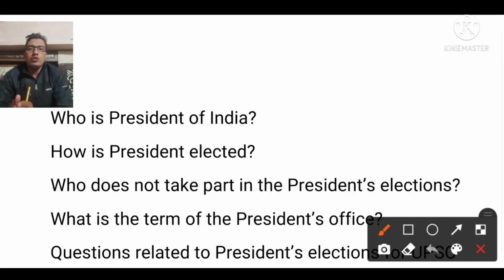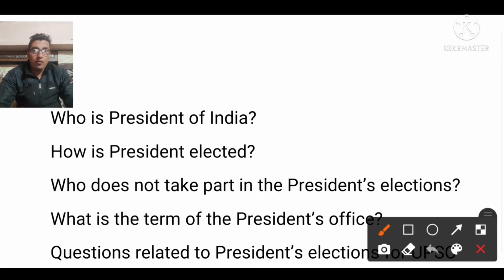If we separate the judicial power from the legislative power, then whatever residue is left is called executive power, and it is the responsibility of the president to maintain all those things. This is called executive power.